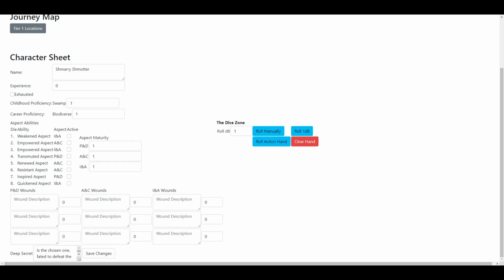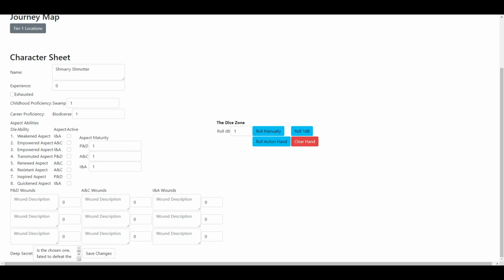Next, we have the aspect maturity. This starts at 1 for all aspects and will increase as the game progresses. Mechanically, they do nothing until the final confrontation. In general, you'll want to improve the aspect maturity of the aspect that appears most in your aspect ability mappings.